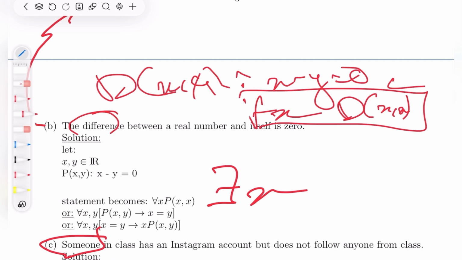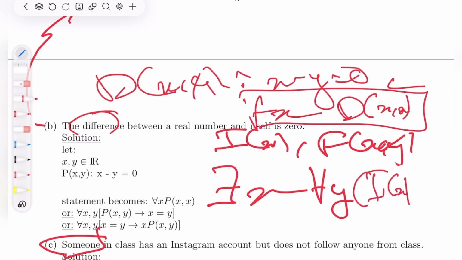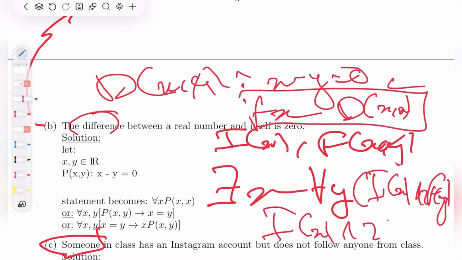So let's define I(x) as x having an Instagram account and F(x,y) as x follows y. For some person x in class, for everyone y in class, I(x) and not F(x,y).